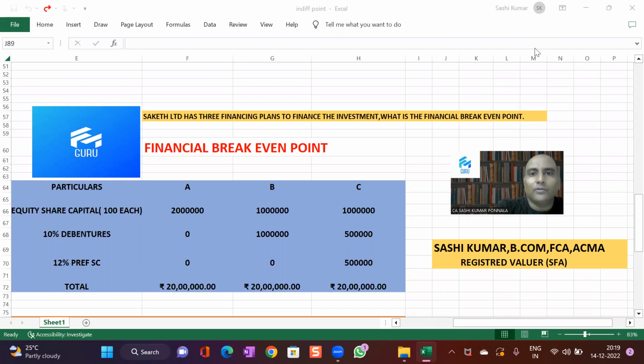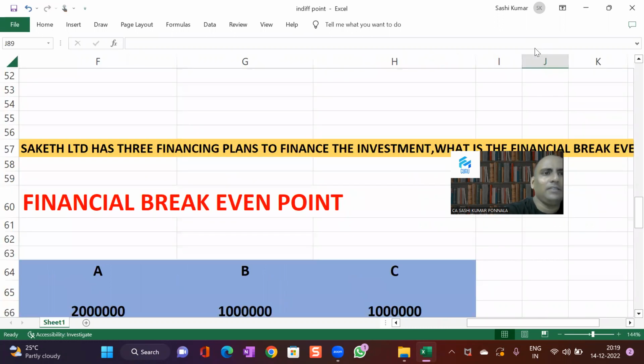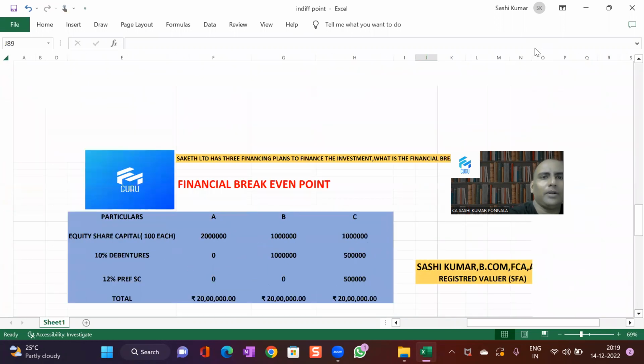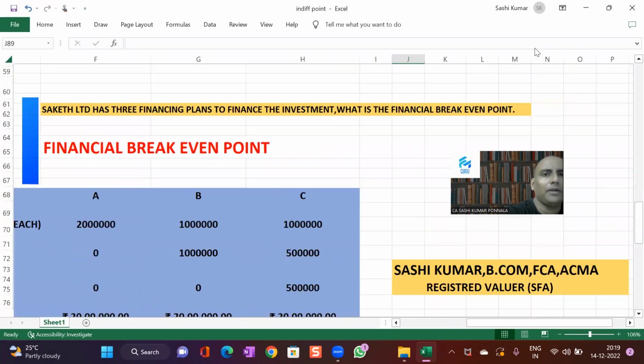So today's concept is financial break-even point. Look at the example. Saket Limited has three financing plans to finance the investment. So what is the financial break-even point?